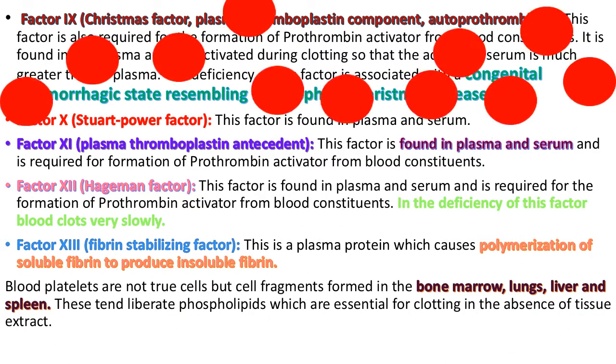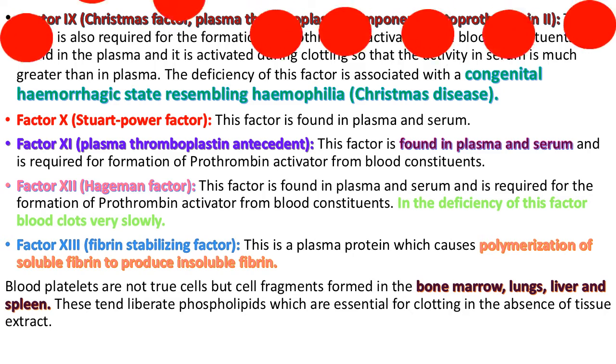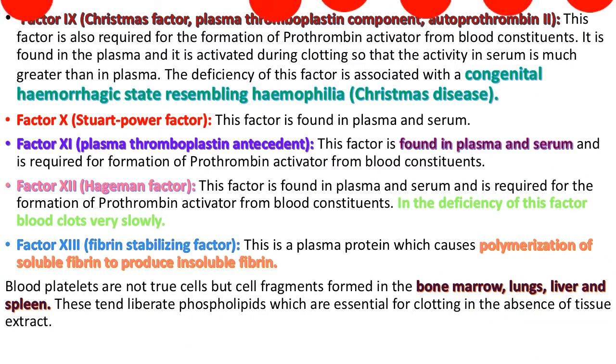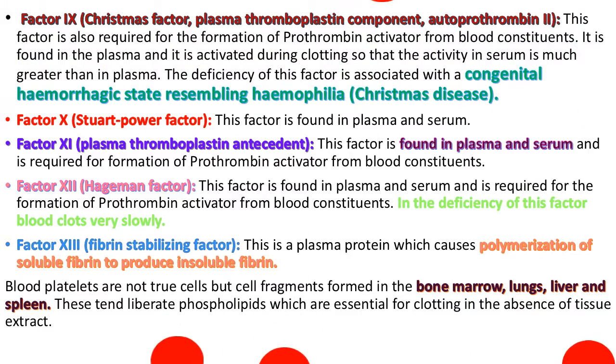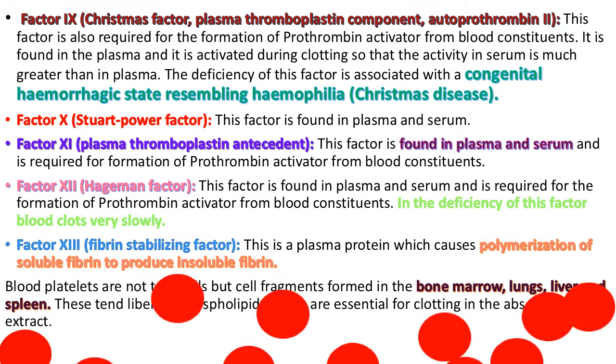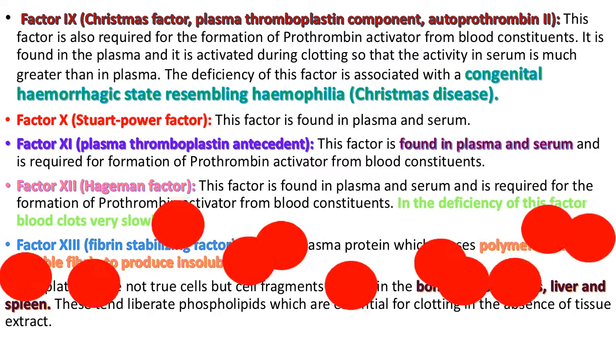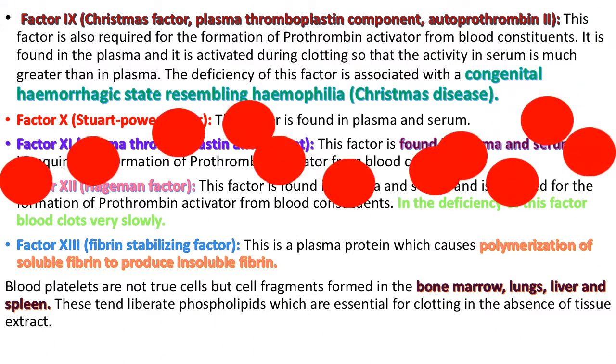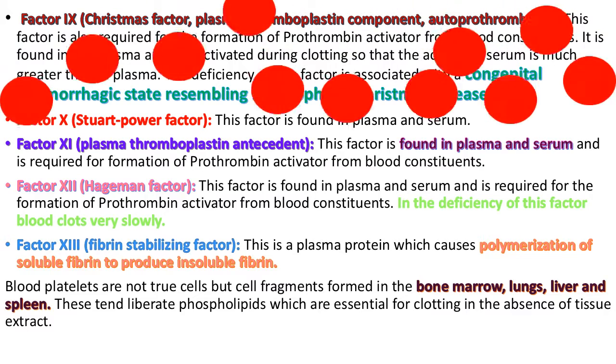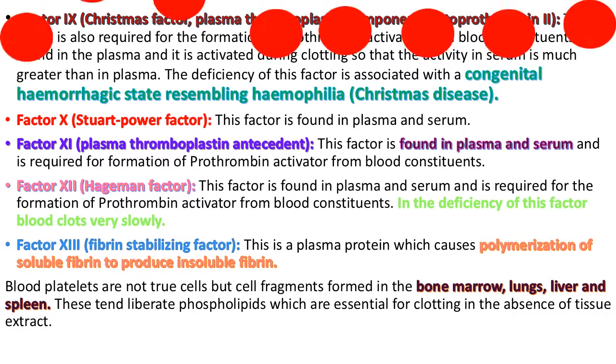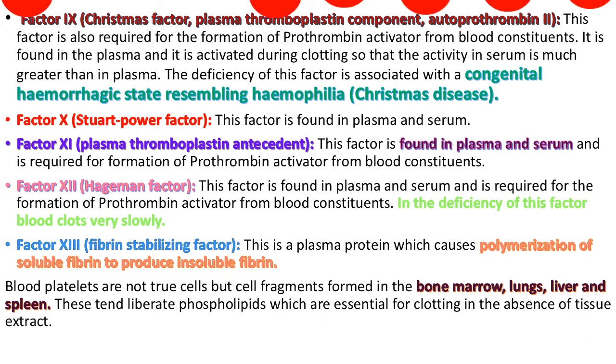Factor 10, Stuart-Prower factor. This factor is found in plasma as well as in serum. Factor 11, plasma thromboplastin antecedent. This factor is found in plasma and serum and is required for formation of prothrombin activator from blood constituents. Factor 12, Hageman factor. This factor is found in plasma and serum and is required for the formation of prothrombin activator from blood constituents. In the deficiency of this factor, the blood clotting process takes much time.